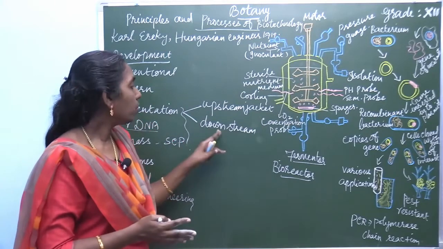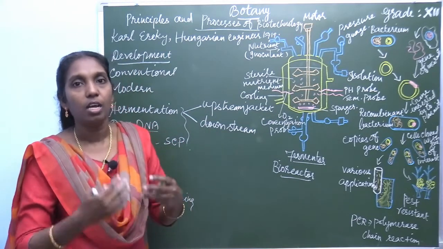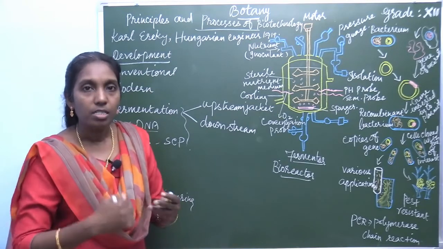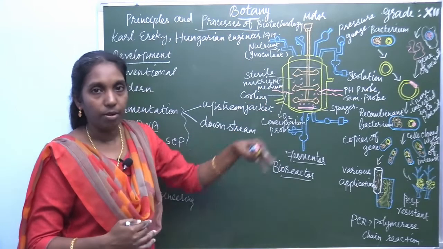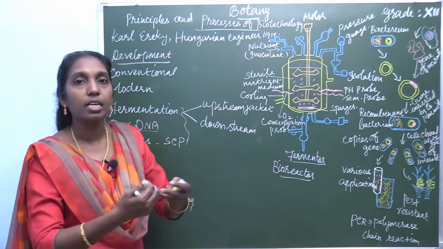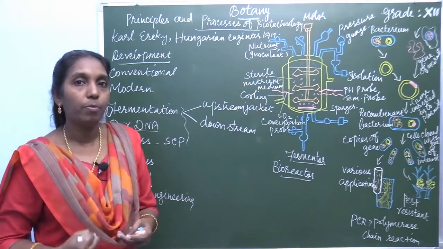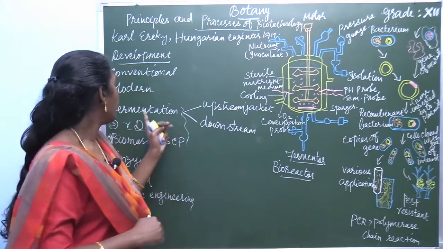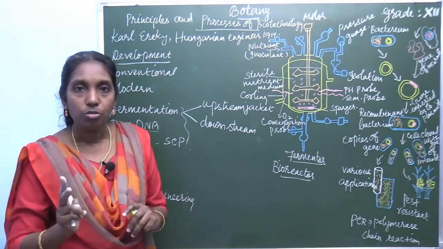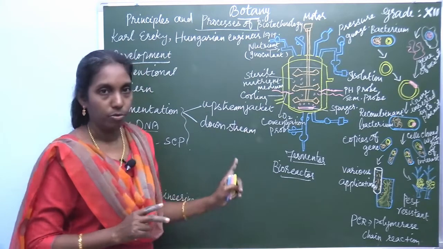Later, in the downstream process, there is distillation, filtration, and separation from the fermenter. After fermentation, the product is isolated and obtained. Withdrawal of the product is called downstream fermentation. So there are two different types of fermentation process: upstream and downstream.